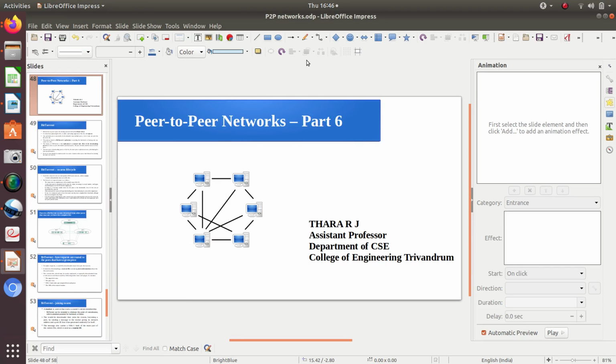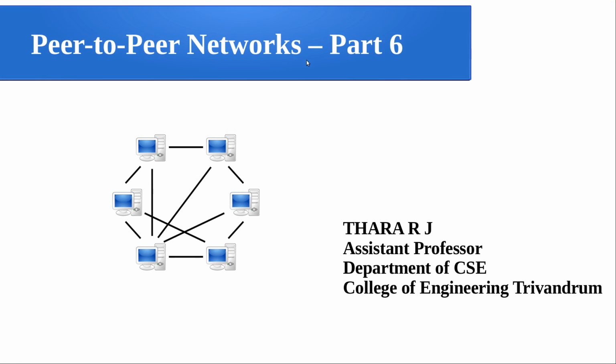Hello everyone. This is part 6 of the presentation on the topic peer-to-peer network. With this we will conclude this topic, and here we are going to see the case study, that is BitTorrent. We have already seen how the Gnutella network works, and also an overview of structured P2P. Now we are going to see a somewhat different architecture that is used in the BitTorrent network.